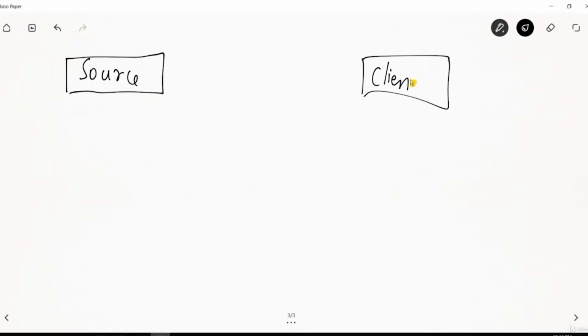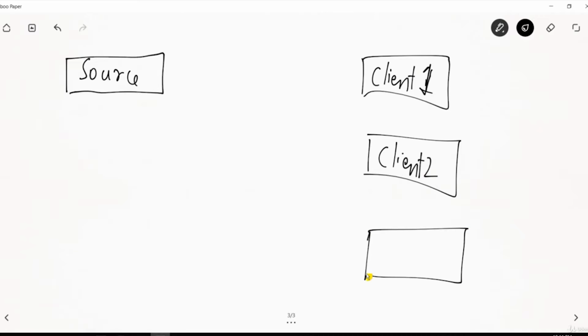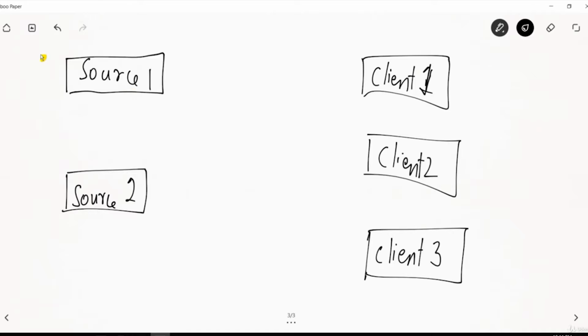Let's say we go to a more complex case wherein there are multiple sources. Let's say there are multiple sources and multiple clients. So let's say we draw again the previous one. This was my client 1. This is my client 2. And this is my client 3. And now there are two sources. Let's say my source 1 and source 2.